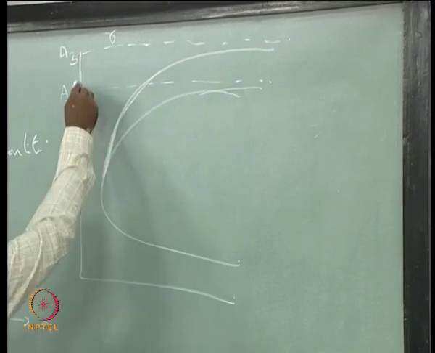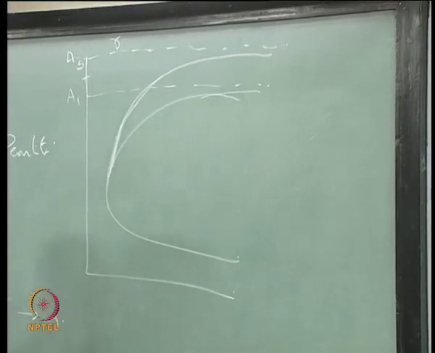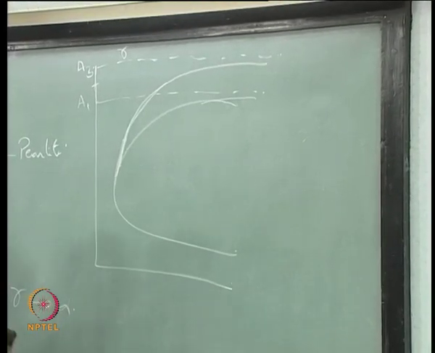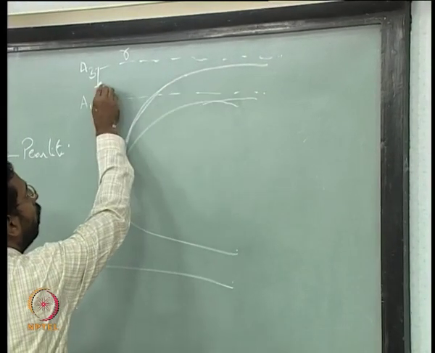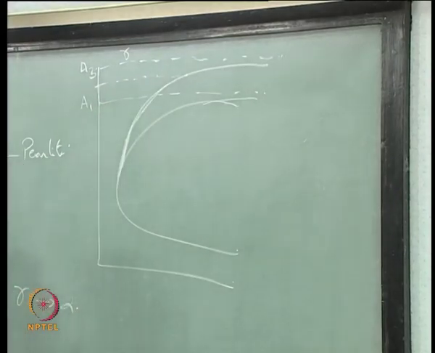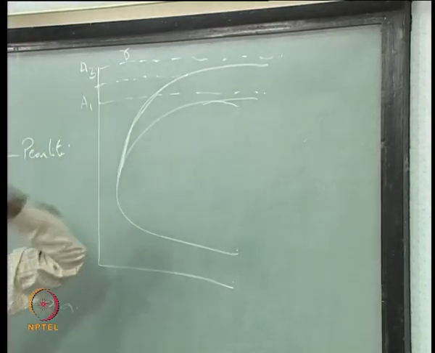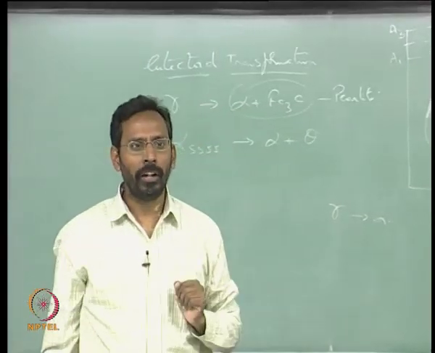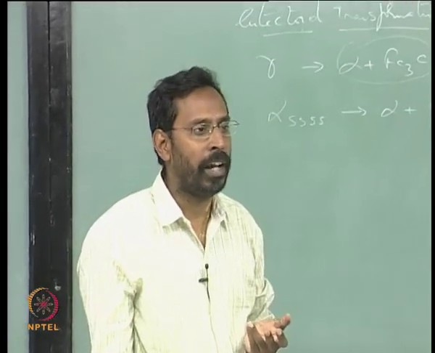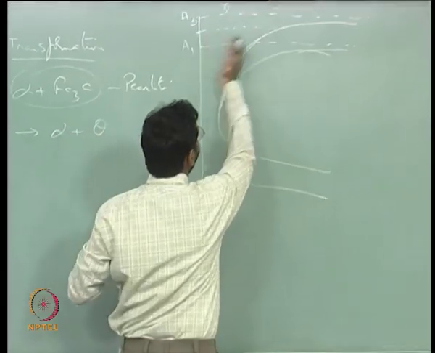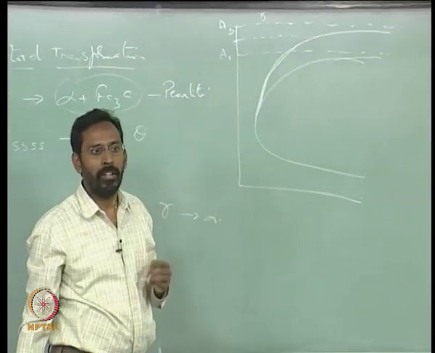For example, if I am holding the alloy at this temperature, I have to cool the alloy and hold the alloy for a time longer than what is decided at that temperature, so that I can nucleate alpha. If I am holding for a shorter time, then alpha does not get nucleated, and that is why you say that anything to the left of this TTT diagram is basically what?